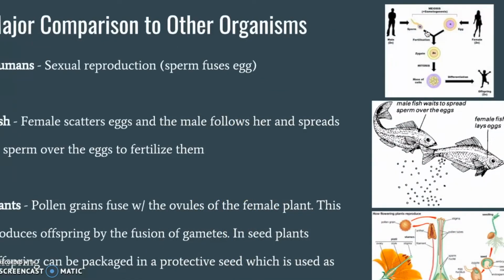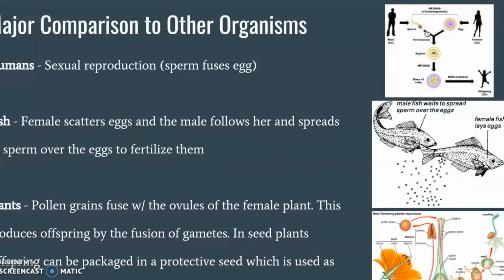Major comparisons to other organisms. So we can compare these. We compare it to humans, which reproduce sexually, and we need a sperm to fuse with the egg, and then we can compare it to reproduction of a flowering plant because it needs wind or insects to help it reproduce, and the pollen grains will be fused with the ovules. Sexual reproduction produces offspring by fusion of gametes, resulting in offspring genetically different from the parent or parents.